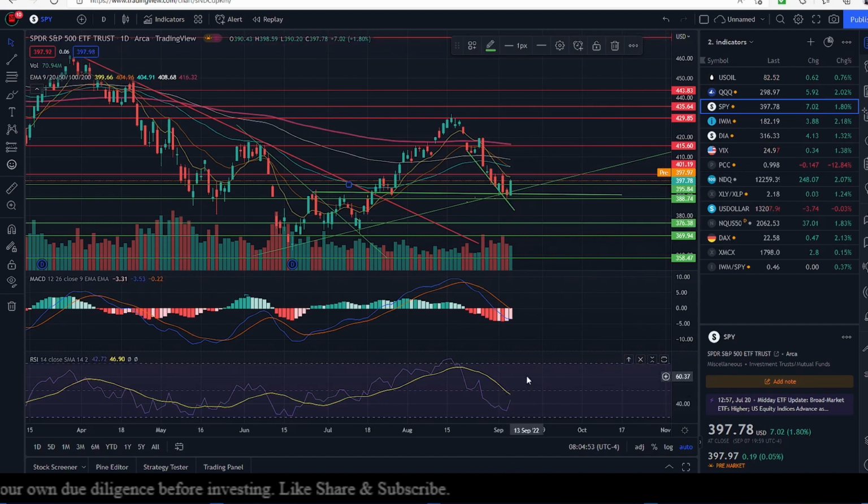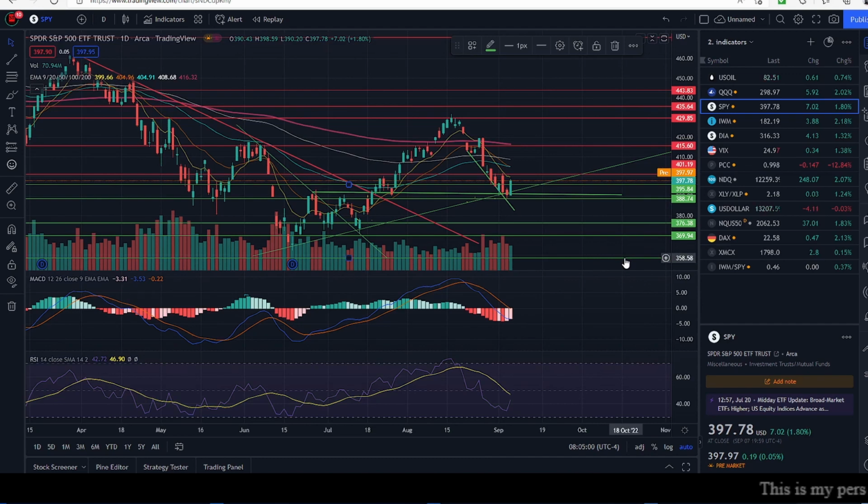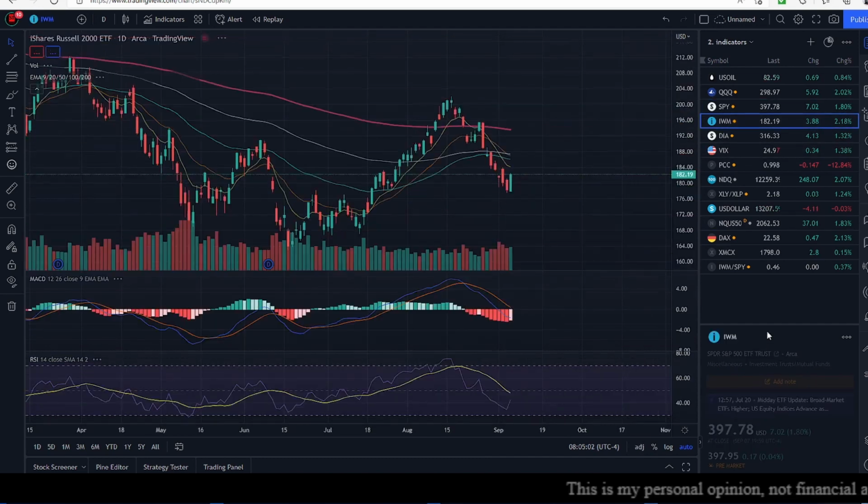And again, if I look at the MACD, the momentum seems to support a notion that there might be a bit of green in the S&P 500 today.